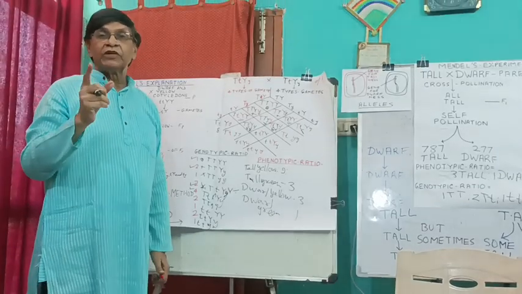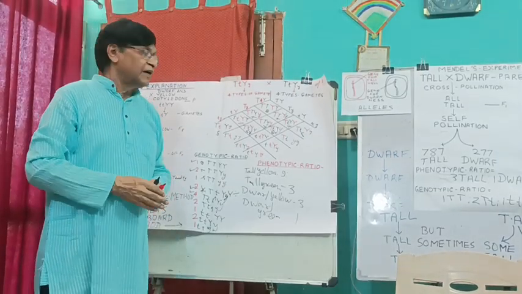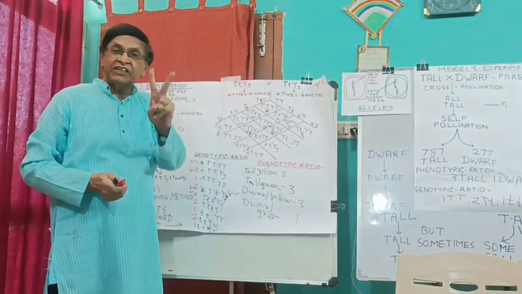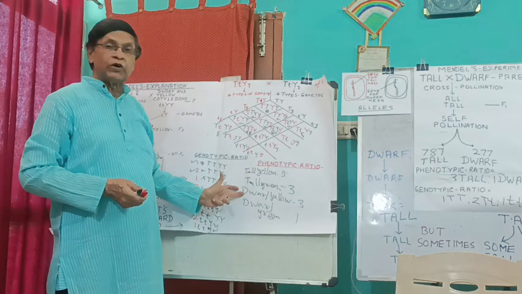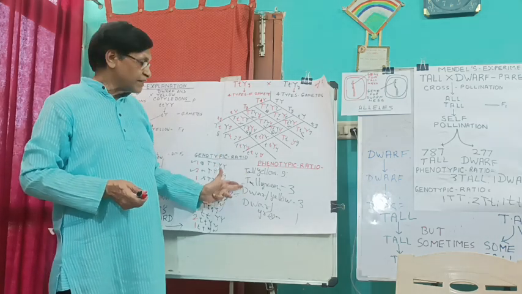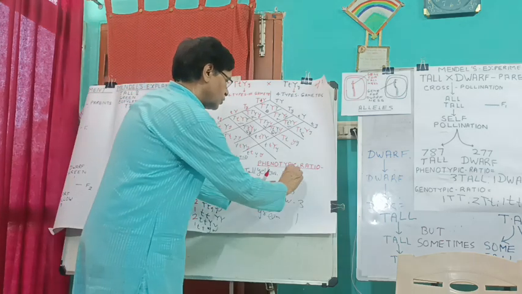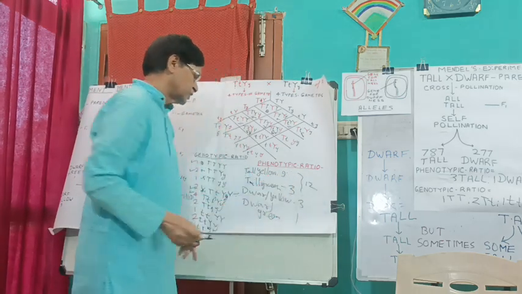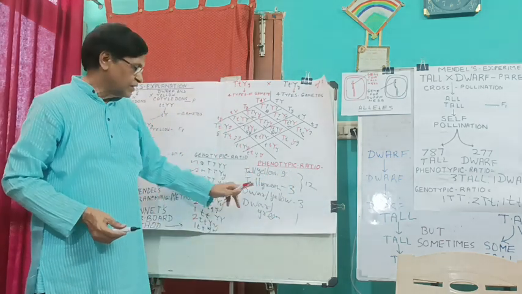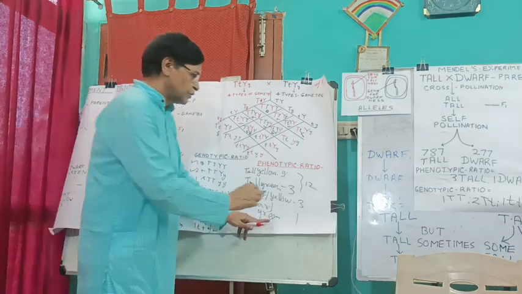So here, what is the important point? If we consider the ratio between tall and dwarf, how many individuals are tall? 9, 3, 12. And how many individuals are dwarf? 3, 1.